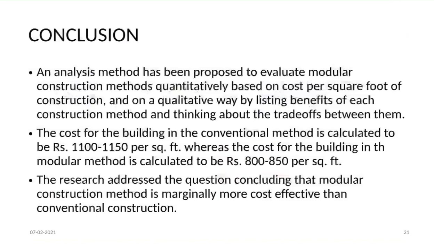The cost of building in the conventional method is calculated to be rupees 1100 to 1150 per square foot, whereas the cost of building in the modular method is calculated to be rupees 800 to 850 per square foot. The research addressed the question, concluding that the modular construction method is marginally more cost effective than conventional construction.